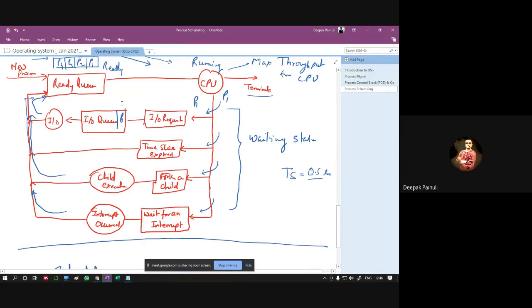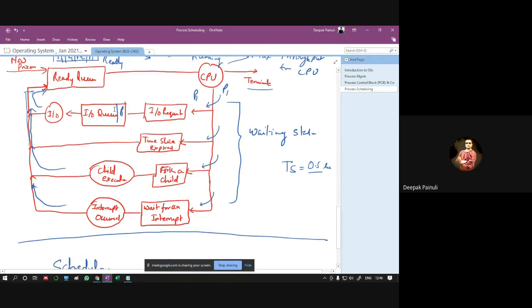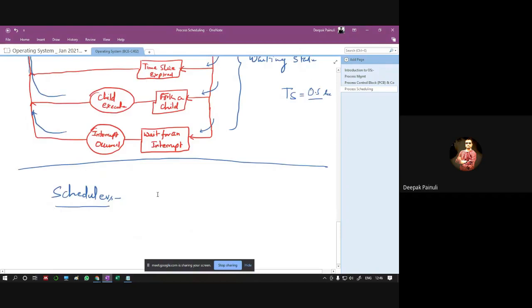So the OS must select a process from those queues for scheduling purposes in some fashion, and this selection is carried out by the appropriate scheduler. What is the function of a scheduler? It simply selects a particular process for the CPU, and dispatches that particular process to the CPU.